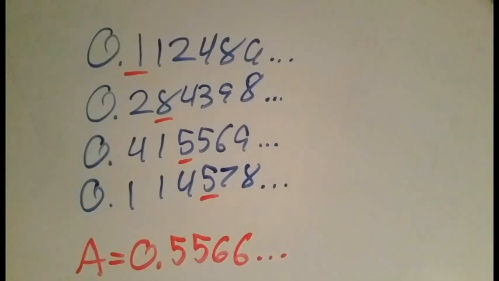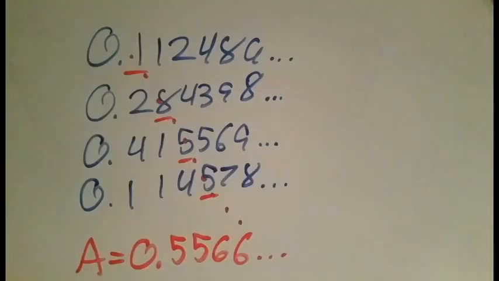We continue this process of creating this new number A. This proof is known as Cantor's diagonalization argument because it utilizes the diagonal in creating A.